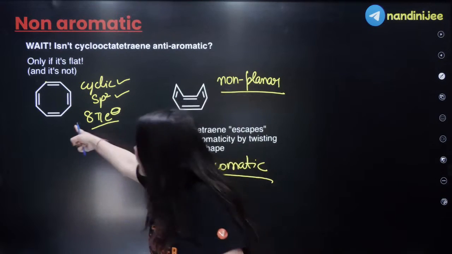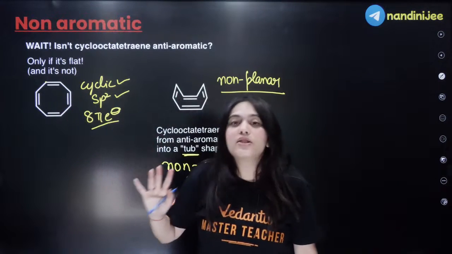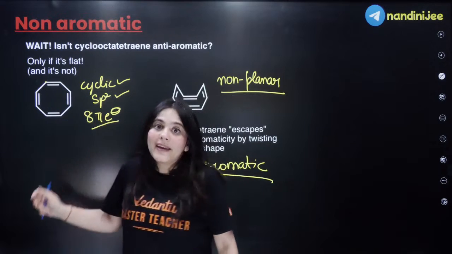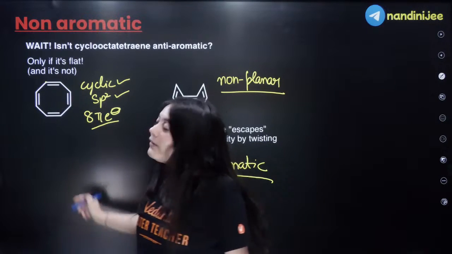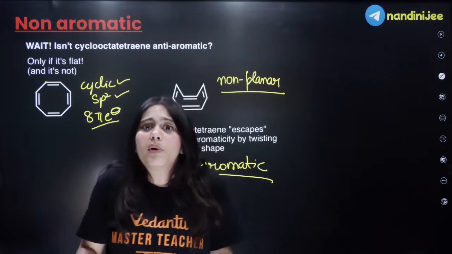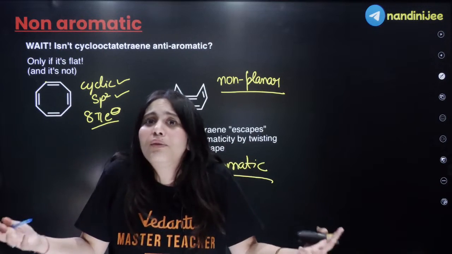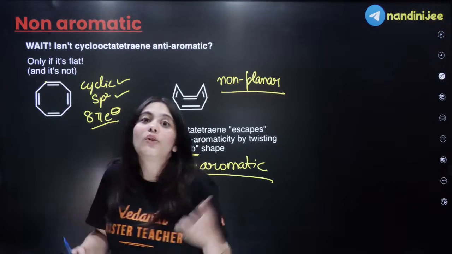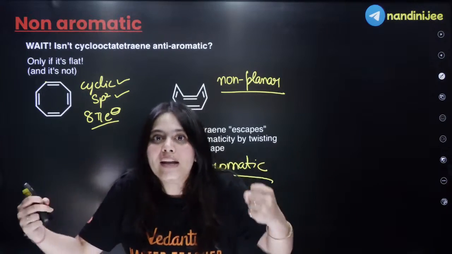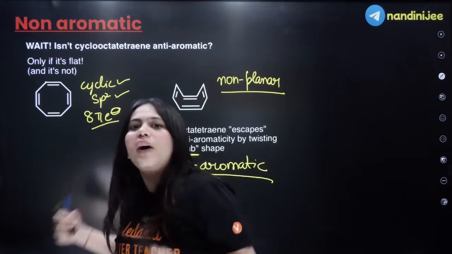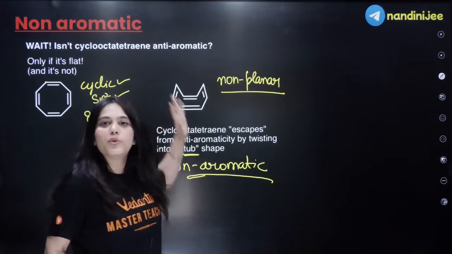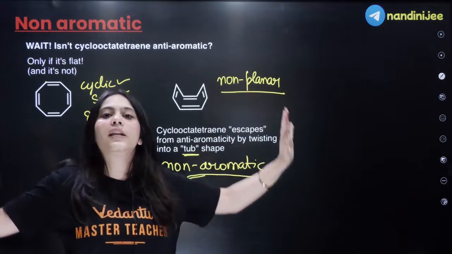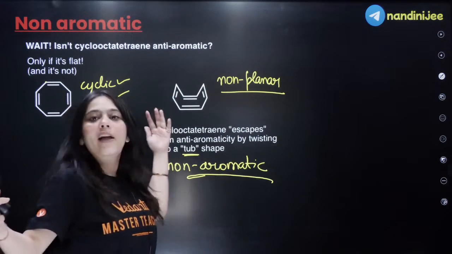Now, bacha, here, if it was a planar structure, then it would become an anti-aromatic compound. And we know, ma'am, anti-aromatic compounds are so unstable that they do not even want to exist in nature. But just like you and me, this compound also wants to exist. So in order to survive, it will become a tub-shaped structure. Now it can exist, because now I am a non-aromatic compound.